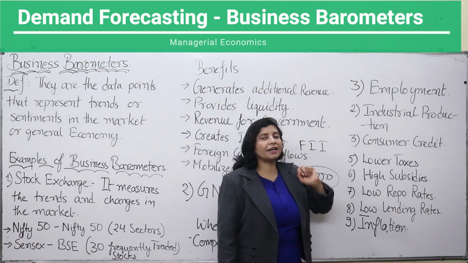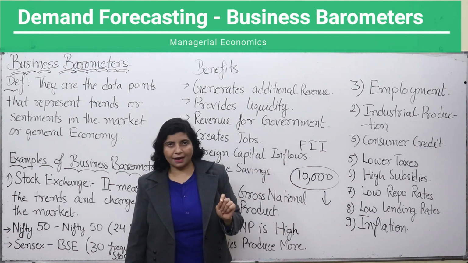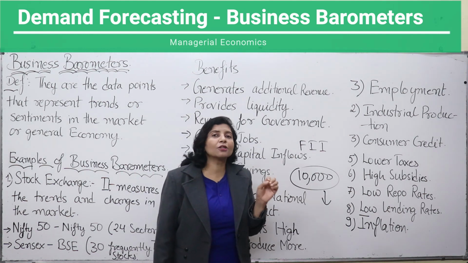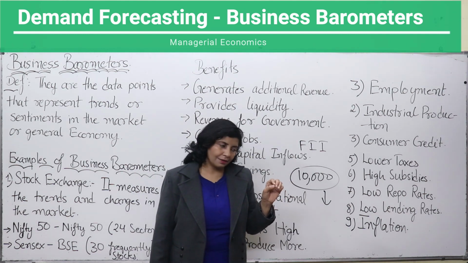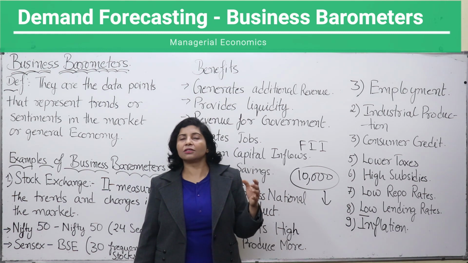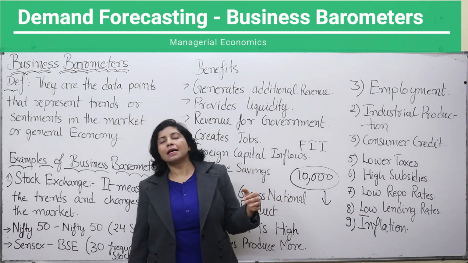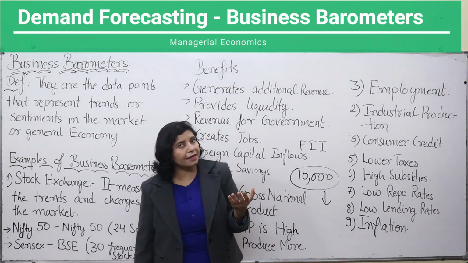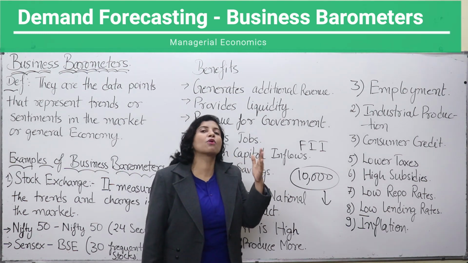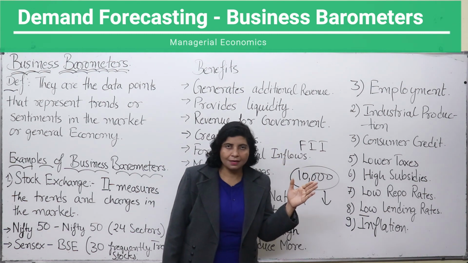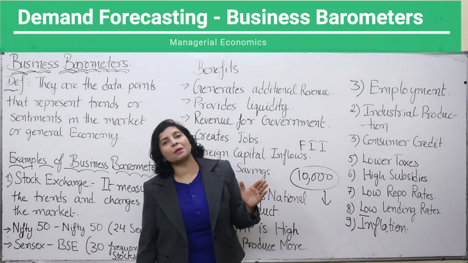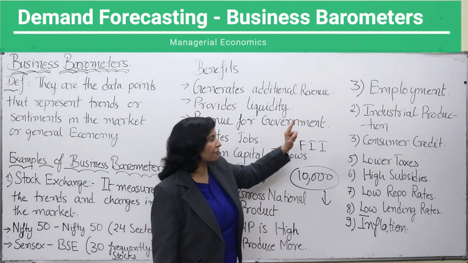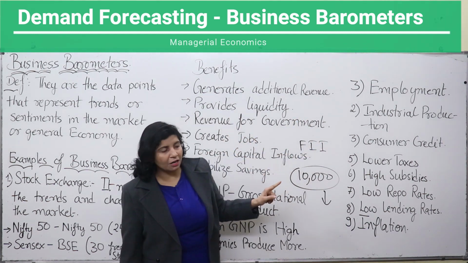Then consumer credit. If consumer credit is very high, that means people are taking more and more loans and they are paying those loans very nicely and on time to the banks. They will have high credit scores, and if they have high credit scores, then they can avail more and more loans from banks. And if they are taking more loans from the banks, they can buy more goods and services in the economy. That means if credit score is high, demand will be high.